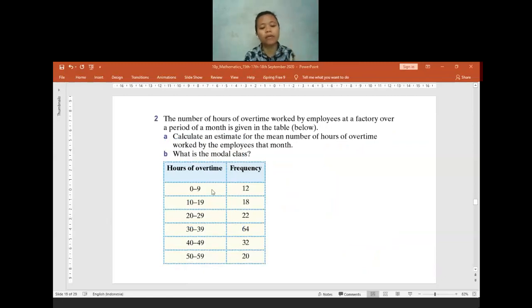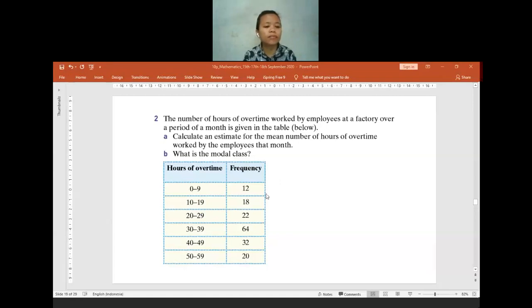Now we move to page 508. The number of hours of overtime, as you can read by yourself, we already have the range for hours of overtime and also the frequency of the employees. So for 0 until 9, it will be 12 and so on. Now we have to find the mean.